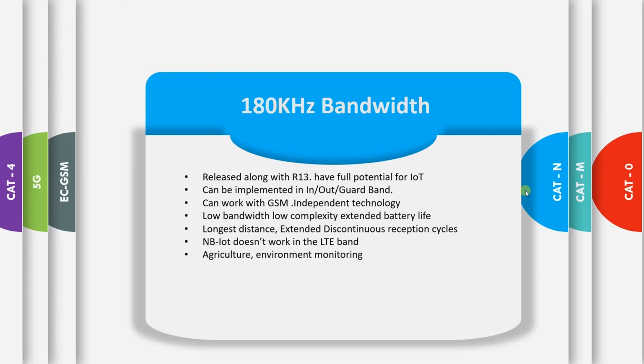This is also covered for a longer distance because the frequency bandwidth is very small, and extended discontinuous reception cycles are introduced here. NB-IoT does not work in the LTE band. That's the important thing. It's mostly used in agriculture and environment monitoring purposes.